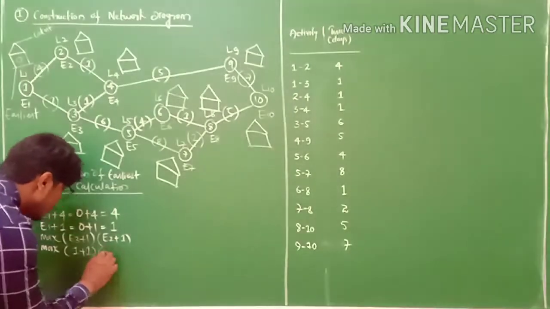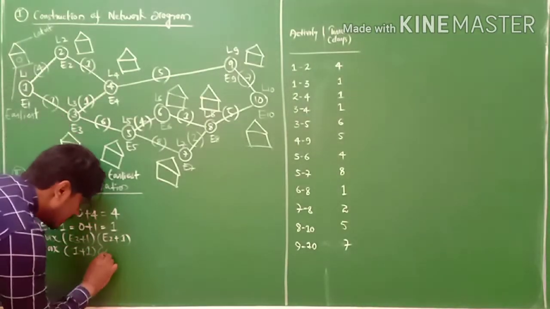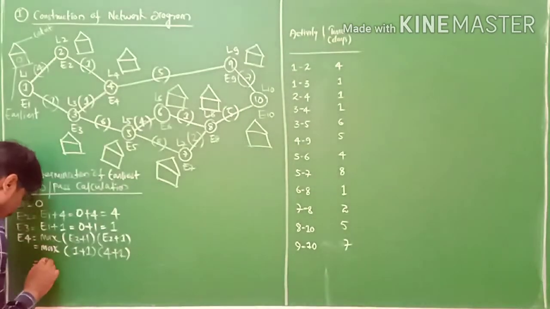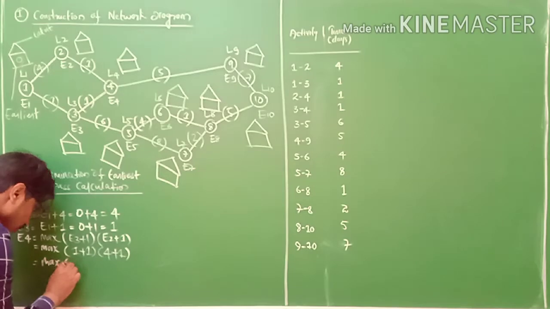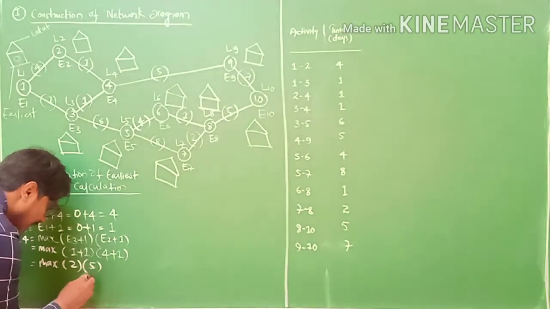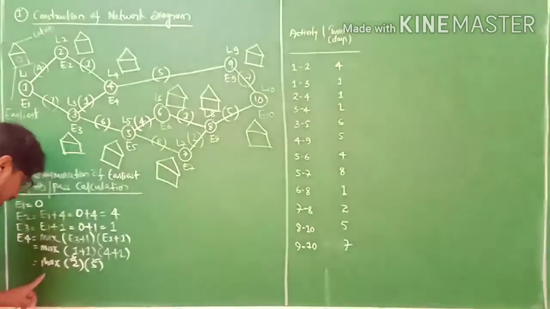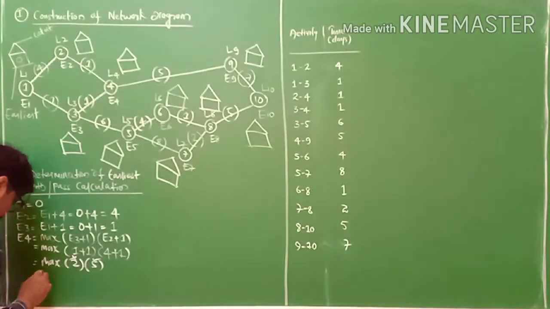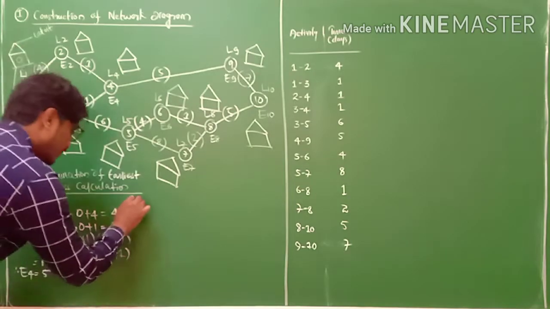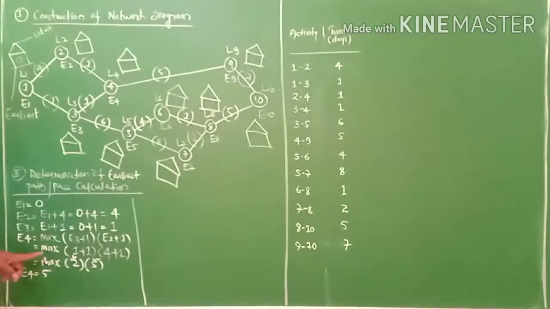Next E2. E2 equals to 4. 4 plus 1. So max equals to 1 plus 1, 2, and 4 plus 1 is 5. So 2 is rejected, 5 is accepted because we have to consider the max value. Therefore E4 equals to 5. So likewise, this is nothing but earliest path or pass calculation.